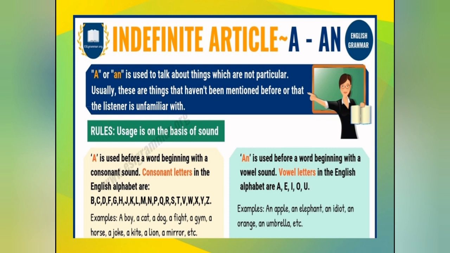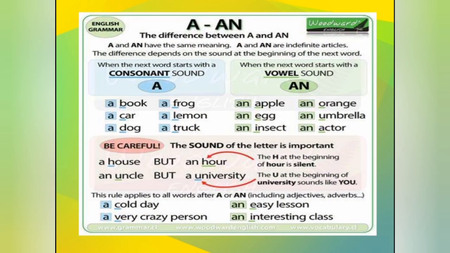Fine. Vowels, 5 vowels are there, and as we know we have 26 letters, so 5 vowels, 21 consonants are there. Okay, so whenever you get a consonant sound, you have to use "a", and for the vowel sound we have to use "an". Fine. Now see, this is the difference. What is the difference here? "A" and "an" have the same meaning, and both are indefinite articles. The difference depends on the sound at the beginning of the next word. "A", consonant sound, and "an", vowel sound.